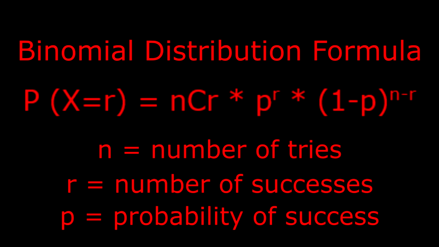Next we have p to the power of r. This one is fairly simple, it's just the probability of success for the amount r, or in the context of Ender Pearl trades, r will be the amount of successful trades and p will be the probability of a successful trade. Finally, we have (1 minus p) to the power of n minus r, which is the probability of failure for the amount of r, or the odds of an unsuccessful trade.